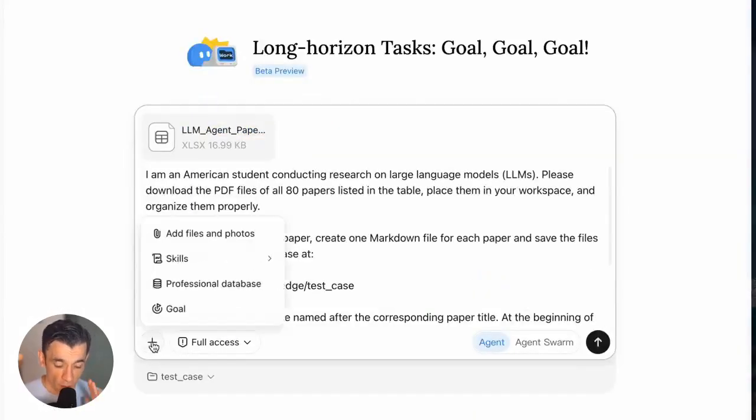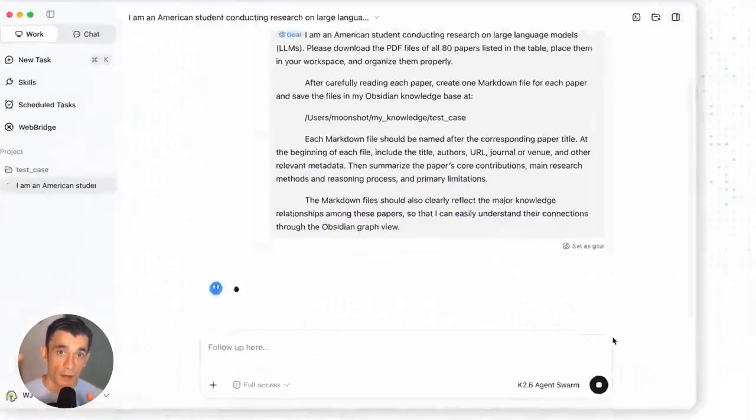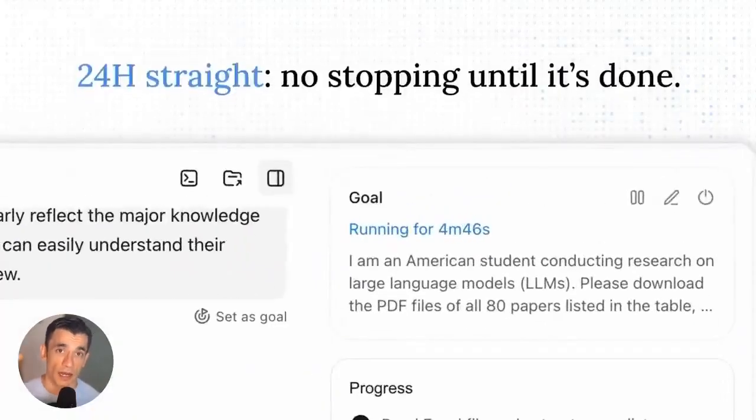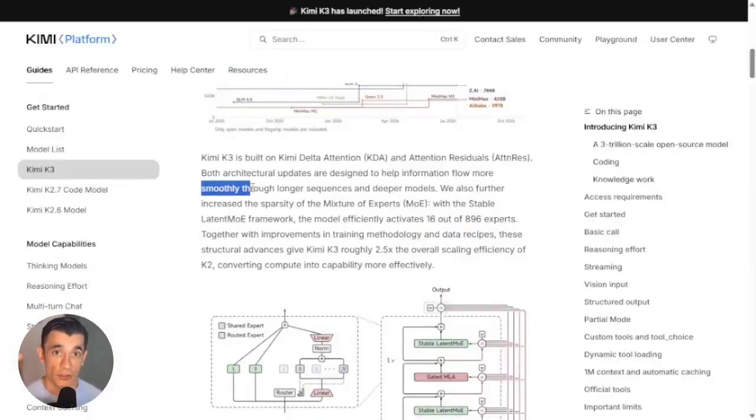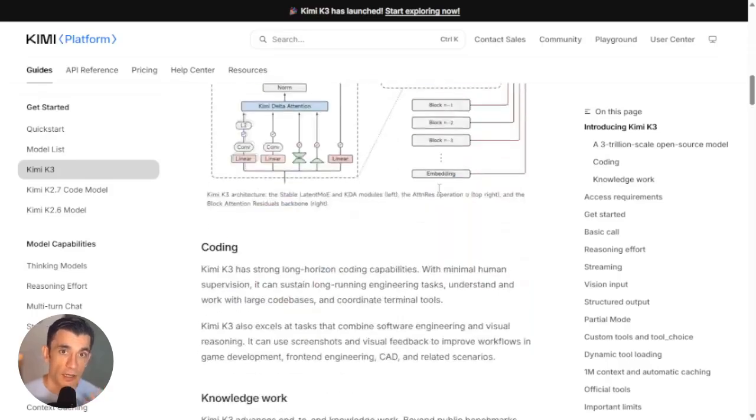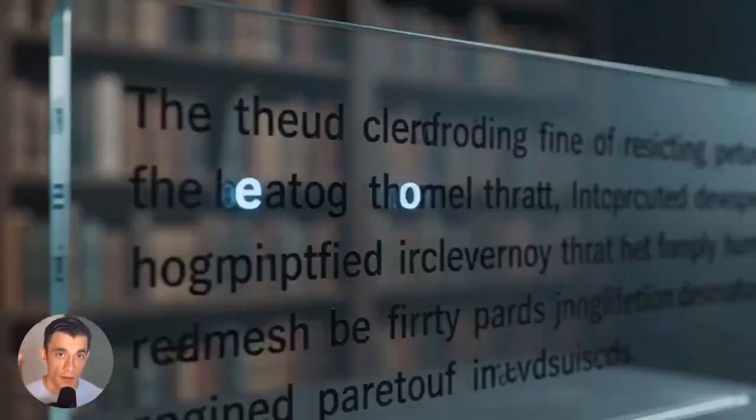Older models start slowing down the more text you feed them, kind of like trying to find one page in a messy stack of papers with no folders. This new setup keeps things organized as it goes, so it stays fast even when you're feeding it huge amounts of information at once.